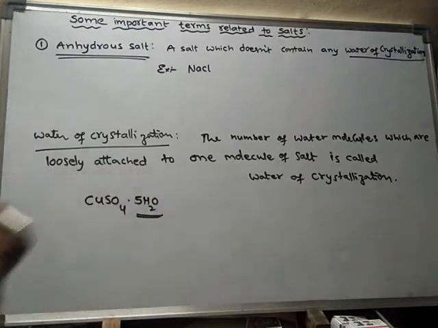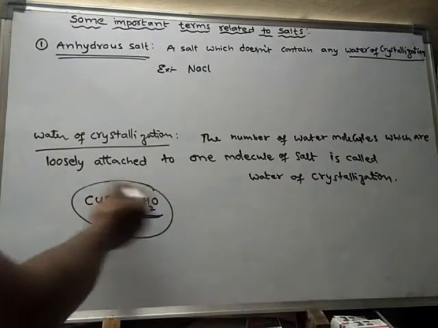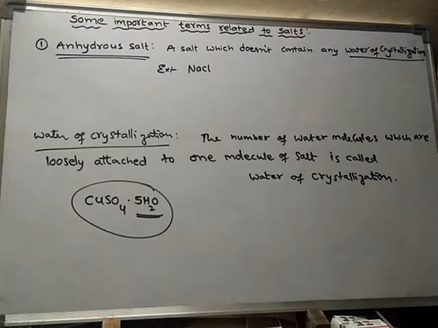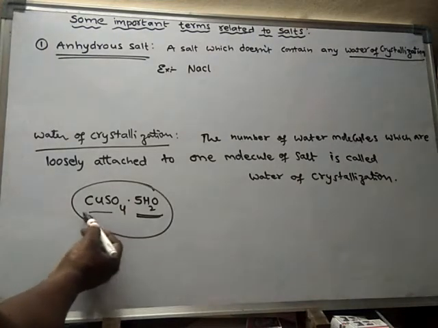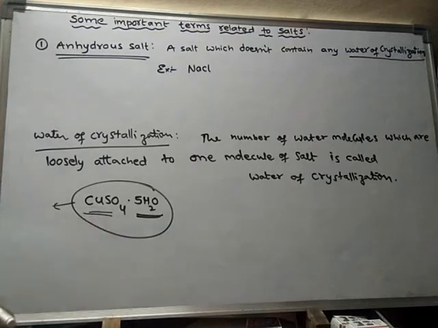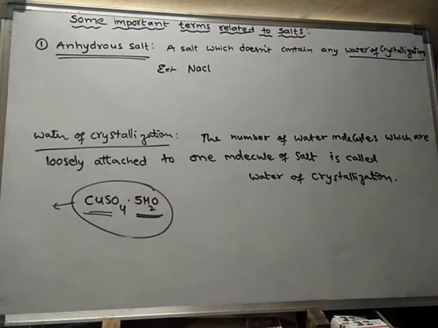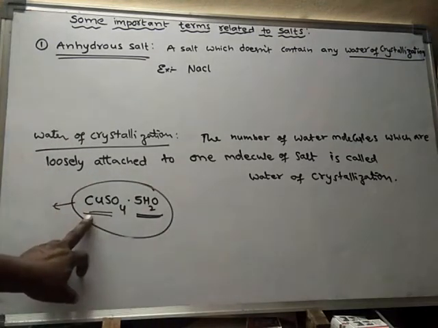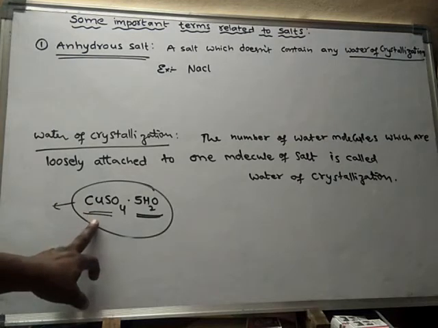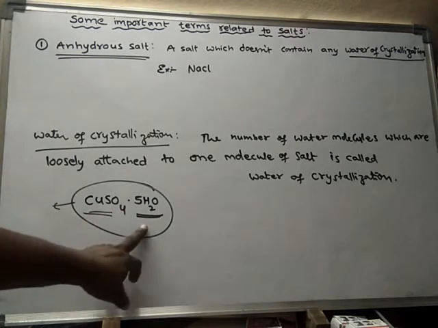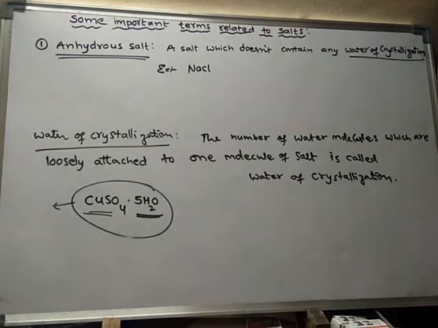This is also called a hydrated salt. Such salts are said to be hydrated salts. Look here. This is copper sulfate, crystals of copper sulfate. It is also called blue vitriol. So in the crystals of copper sulfate, you will find these molecules. This is an entire molecule, and this molecule is made up of 6 molecules. Now this entire thing is said to be a molecule.